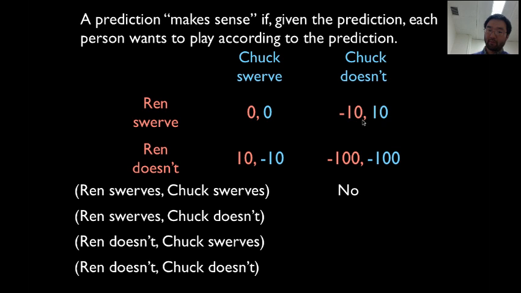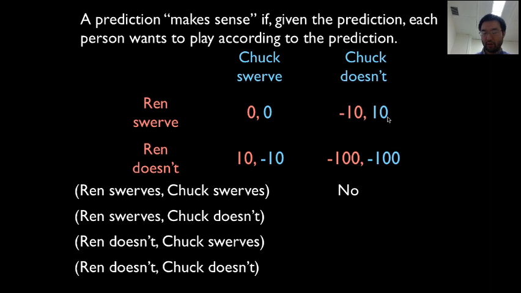How about Chuck? Chuck hears from the game theorist, Ren is going to swerve and you're not going to. So Chuck thinks, okay, given what the game theorist told me, given the prediction, do I want to play according to that prediction? If I were to swerve, I would get 0 instead, right? So I don't want to change. I'm happy where I am. I'm getting my 10. Given the prediction, I do not want to change.